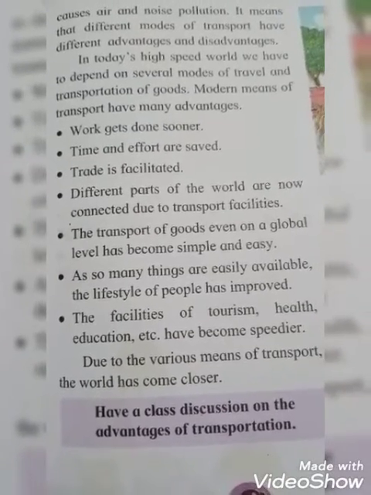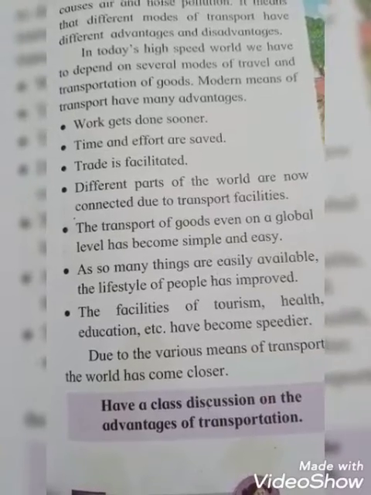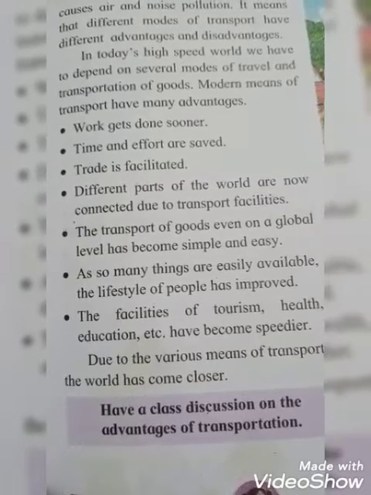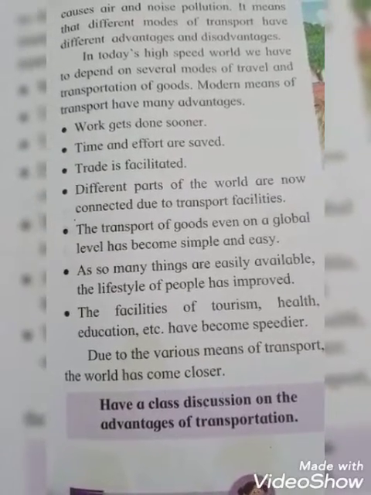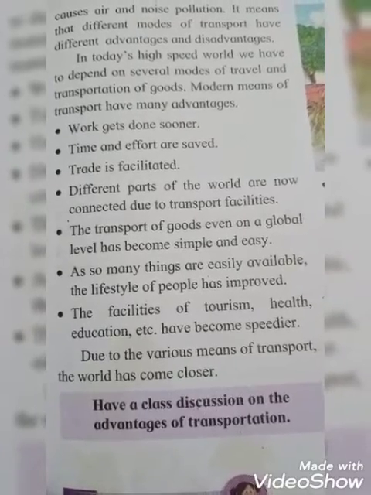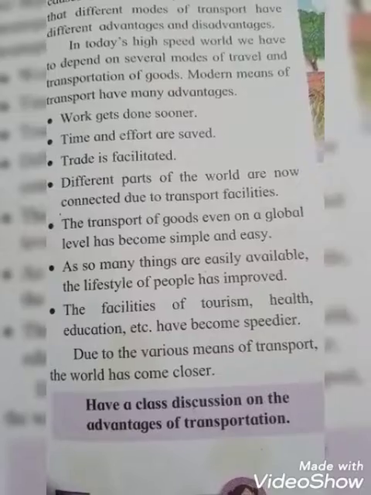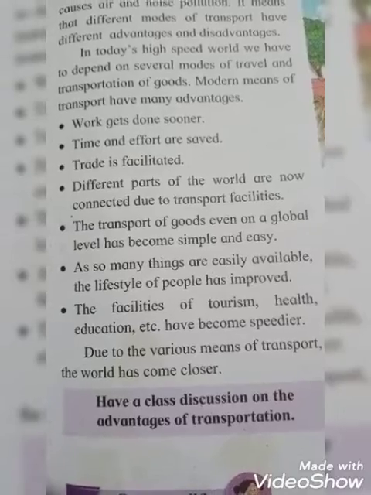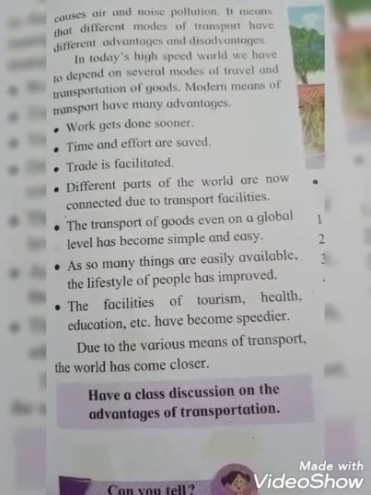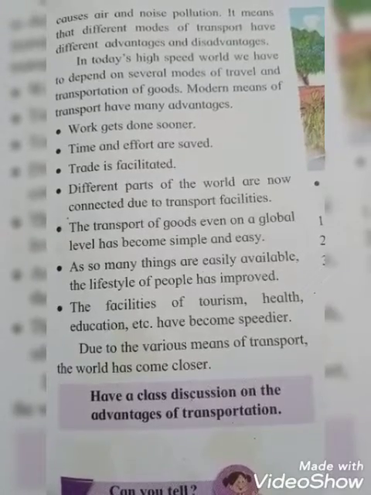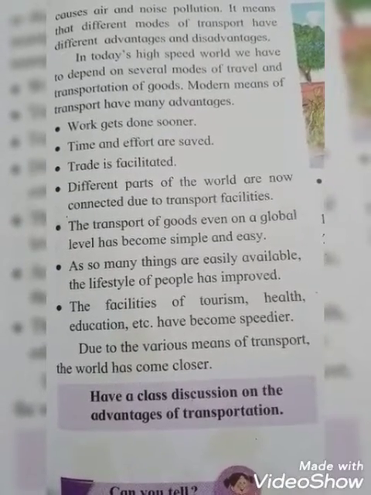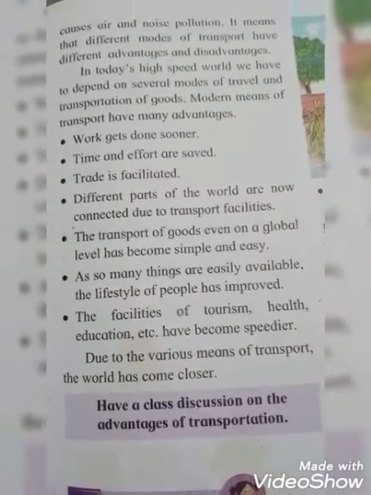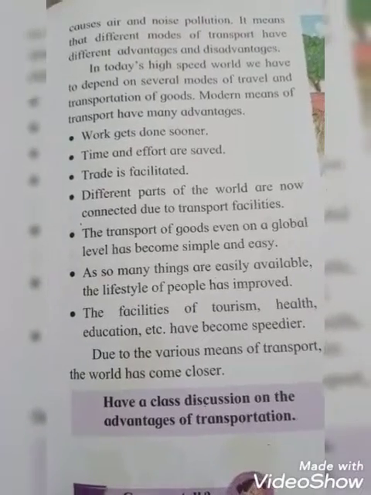Next point, the transport of goods even on a global level has become simple and easy. And because of this, transport of goods, students, even on a global level has become very simple and easy. Next point, so many things are easily available. The lifestyles of people have improved. And see students, so many things are easily available. Okay, and the lifestyles of people have improved. Last point is the facilities of tourism, health, education, etc. have become speedier, means very fast. Okay students, and due to various means of transport the world has come very close. Okay students, and all these are the advantages of the modern means of transport.